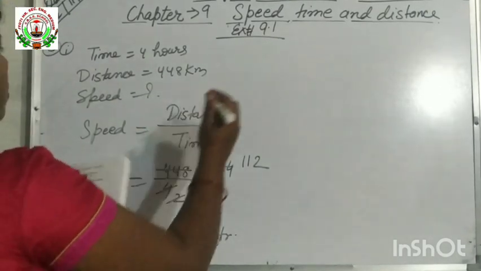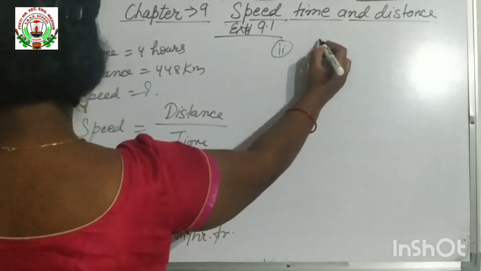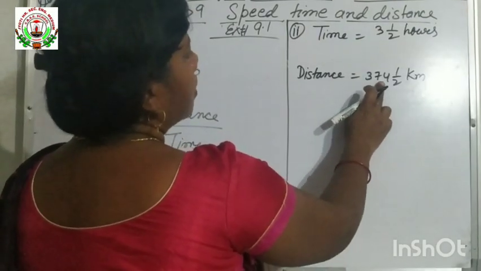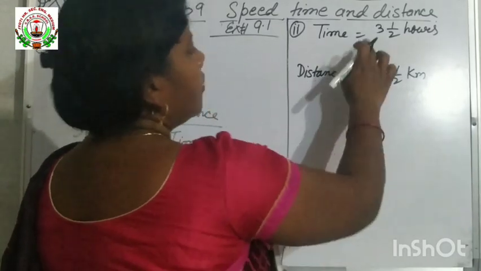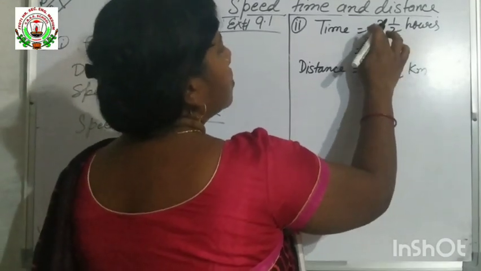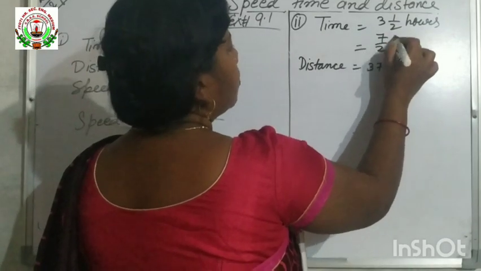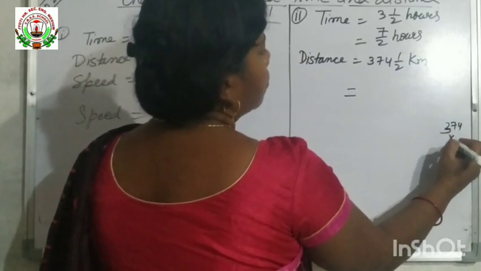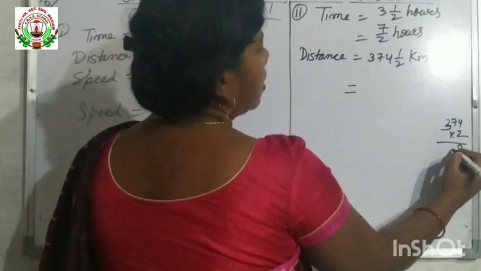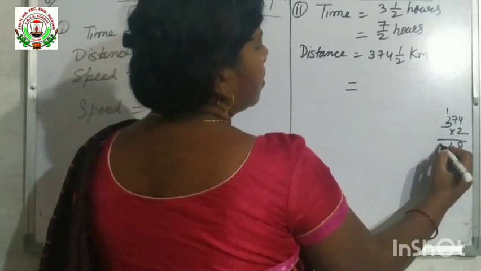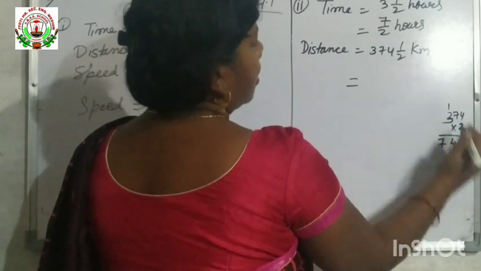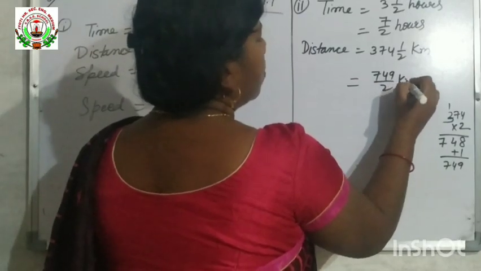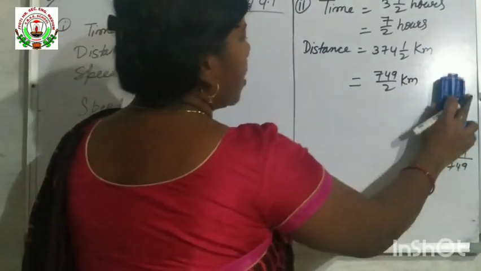Now the next question is also the same. Time is equal to 3.5 hours and distance is equal to 374 1 by 2 kilometer. First we will break this mixed fraction. 2 3s are 6, 6 plus 1 is 7 by 2 hours. And for this one, when you multiply 374 into 2, 2 4s are 8, 2 7s are 14, 4, 1 carry, 2 3s are 6, 6 plus 1 is 7. 748 plus 1, that is 749. 749 by 2 kilometer. Now we have to find out the speed.